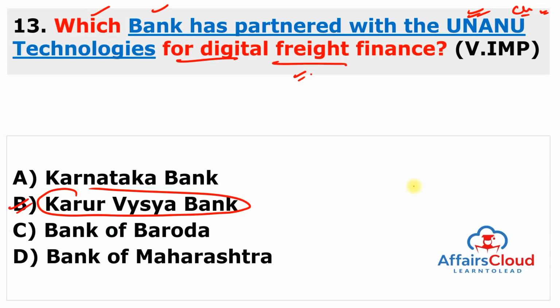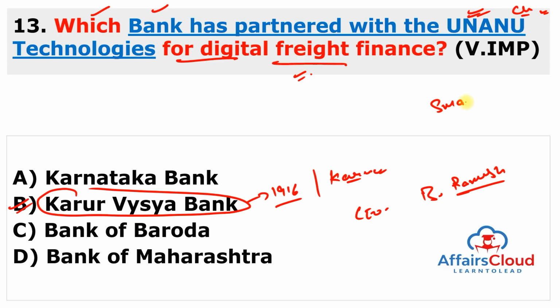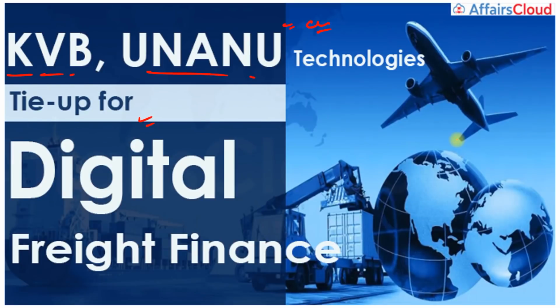Remember about Karur Vaisya Bank. Karur Vaisya Bank was established in the year 1916. Its headquarters is in Karur, a place in Tamil Nadu, and its CEO and managing director is B. Ramesh Babu. The tagline is smart way to bank. So remember, this is Karur Vaisya Bank.